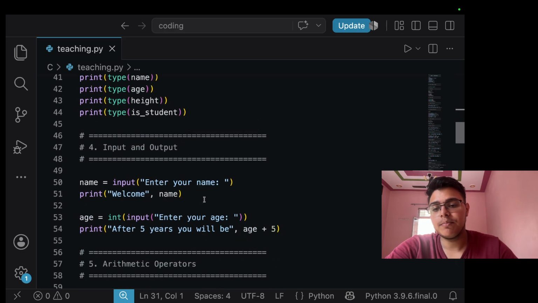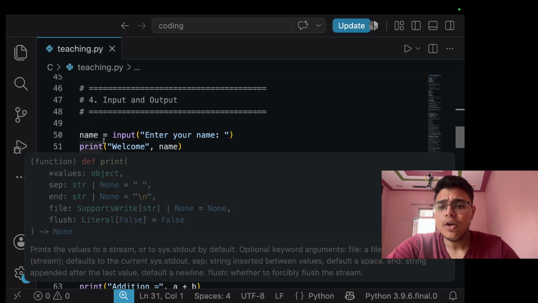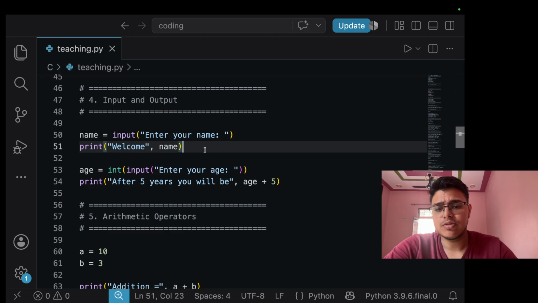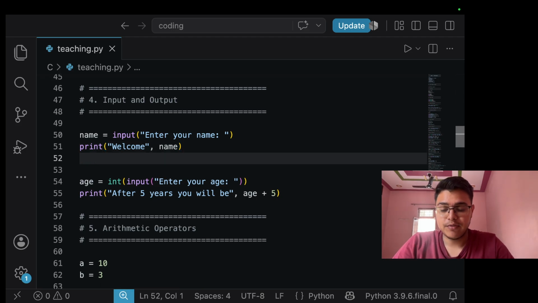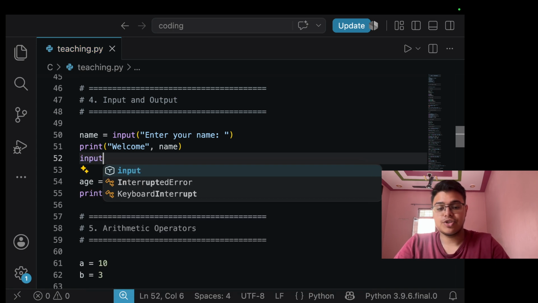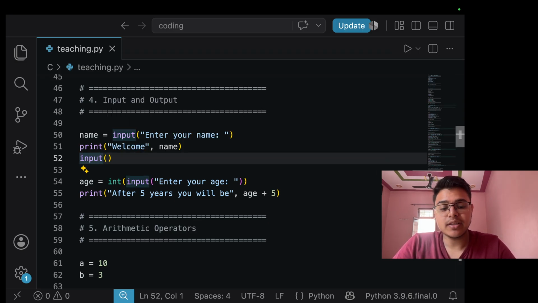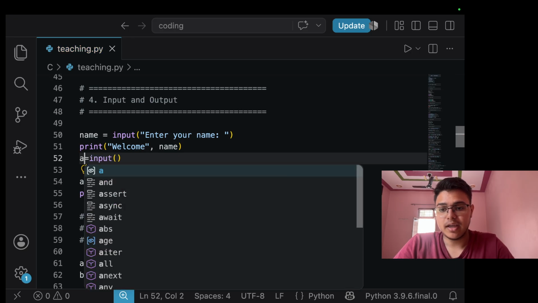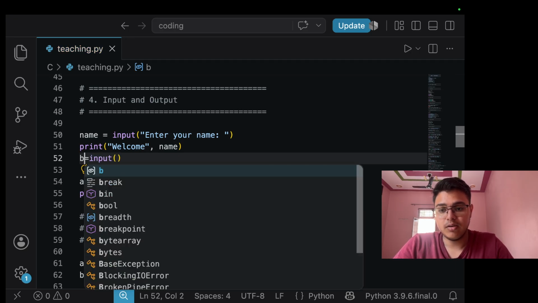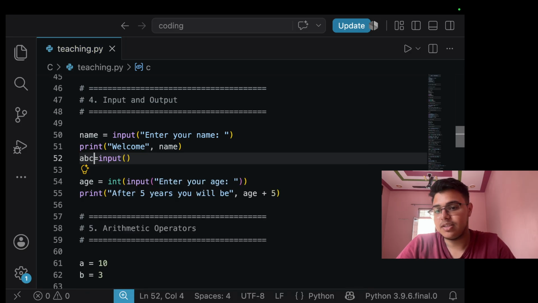Data type. Now input and output. For taking input from the user, it's easy: we have to assign it to a variable. First we use the input function for taking an input. Then we have to assign this input to some variable, which could be anything, like a or b or c, or abc, anything.